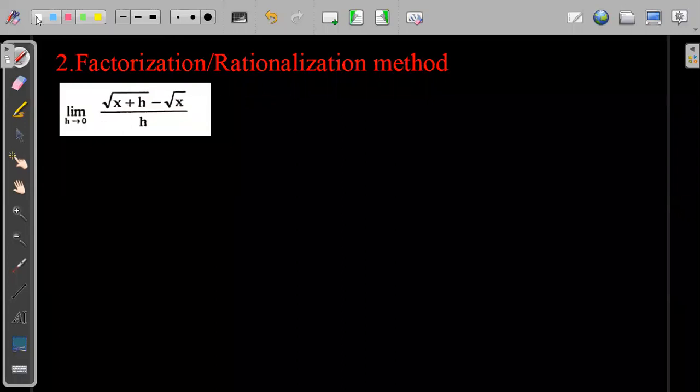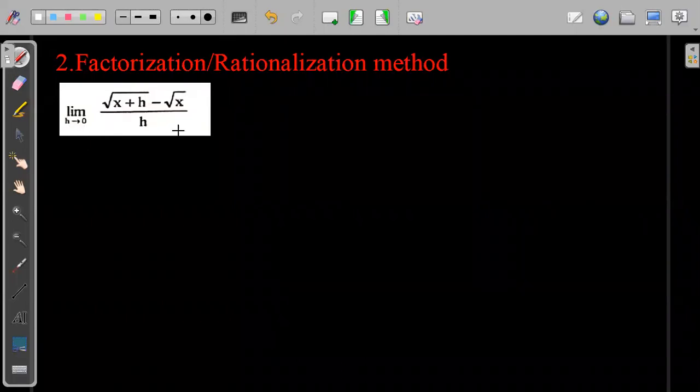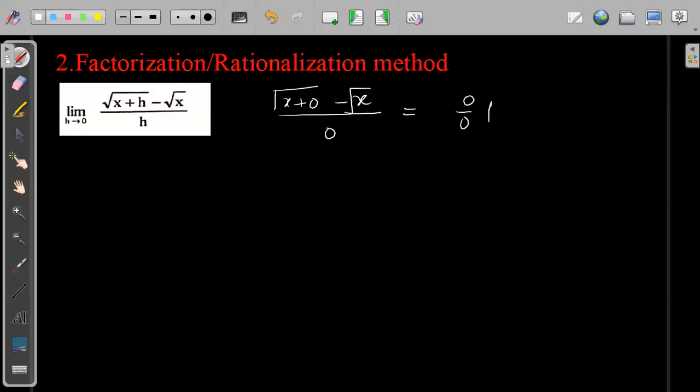This is an example. So when h tending to 0, yes, Jafran, I will discuss that in just 5 minutes, just wait. When h tending to 0, this will become under the root of x plus 0 minus under the root of x upon 0. So at h equal to 0, this will be 0 by 0 form. If this is 0 by 0 form, that means it is an indeterminate form. Indeterminate form means it is not conclusive what the limit will be, so we have to find it.